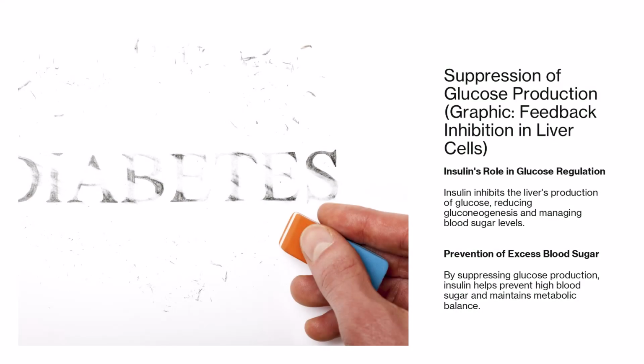Suppression of glucose production. Insulin also inhibits gluconeogenesis, the liver's production of glucose from non-carbohydrate sources. By suppressing this process, insulin prevents excessive glucose from entering the bloodstream, helping maintain metabolic balance and preventing hyperglycemia.